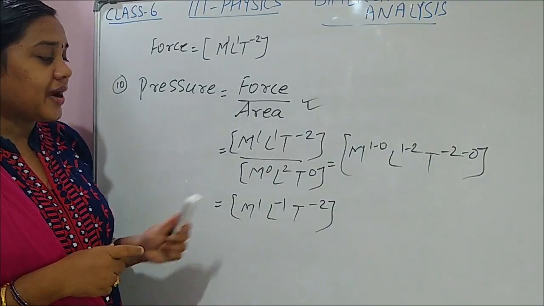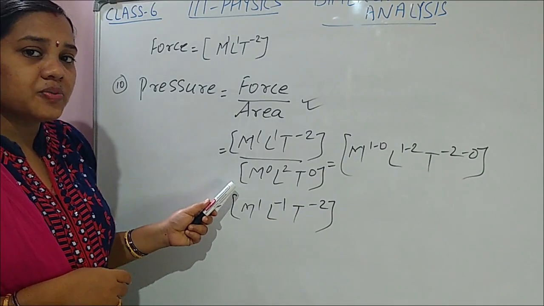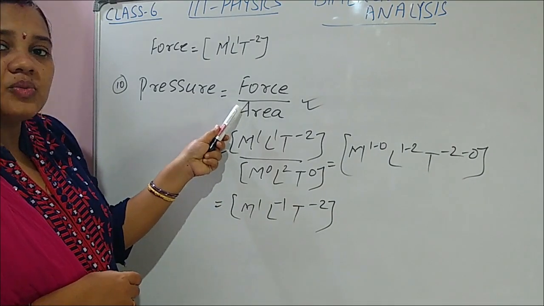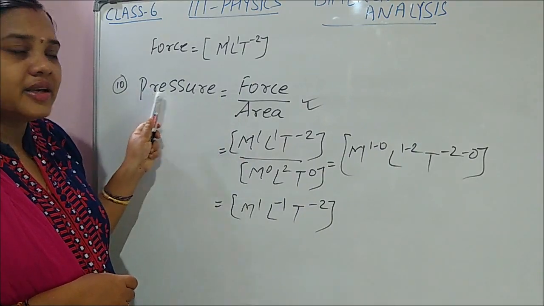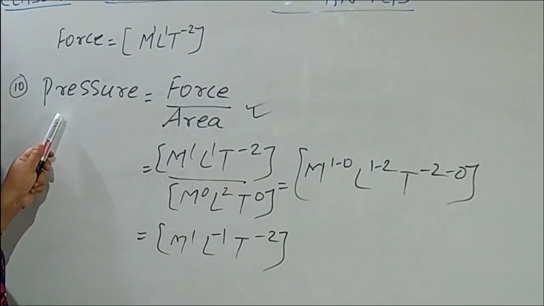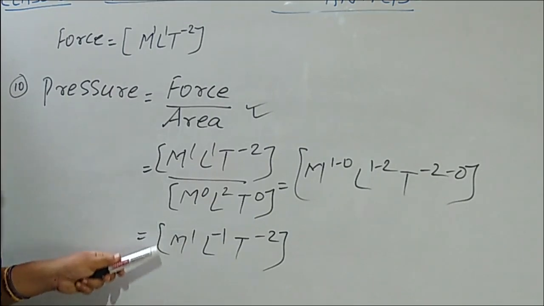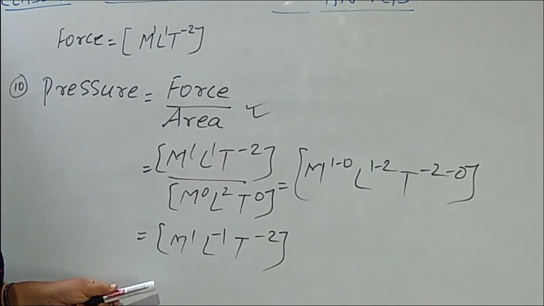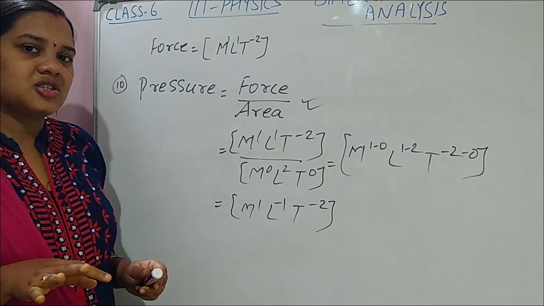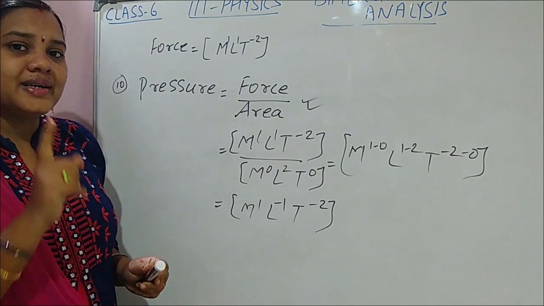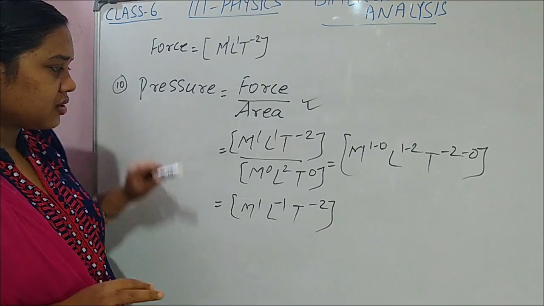Got it? To find the dimensional formula, what you must know? You must know the formula for that physical quantity. If you don't know the formula for that physical quantity, it is very difficult to find out the dimensional formula. So any physical quantity's dimensional formula you can find if you know its formula. Okay, now write down this.